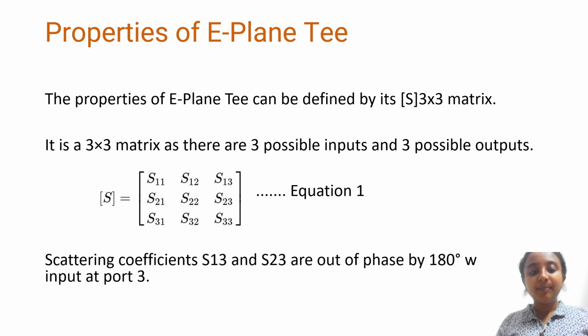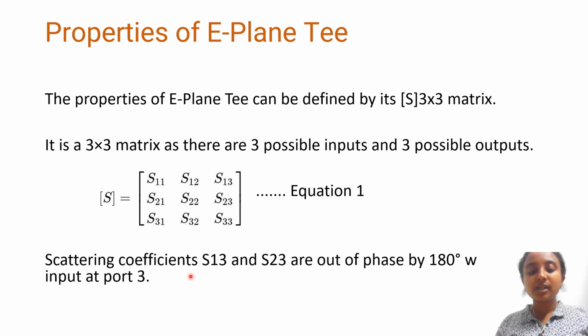Properties of E-plane T. The properties of E-plane T can be defined by its matrix of order 3 cross 3, and it is a square matrix. There are 3 possible inputs and 3 possible outputs, and this is my S matrix. Let it be equation 1.